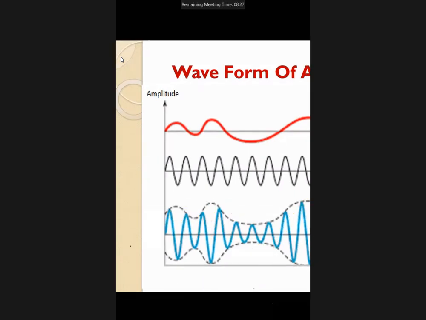Here the amplitude of the carrier signal is going to vary with the instantaneous value of the amplitude of the message signal. So we can say that this type of modulation is known as amplitude modulation.